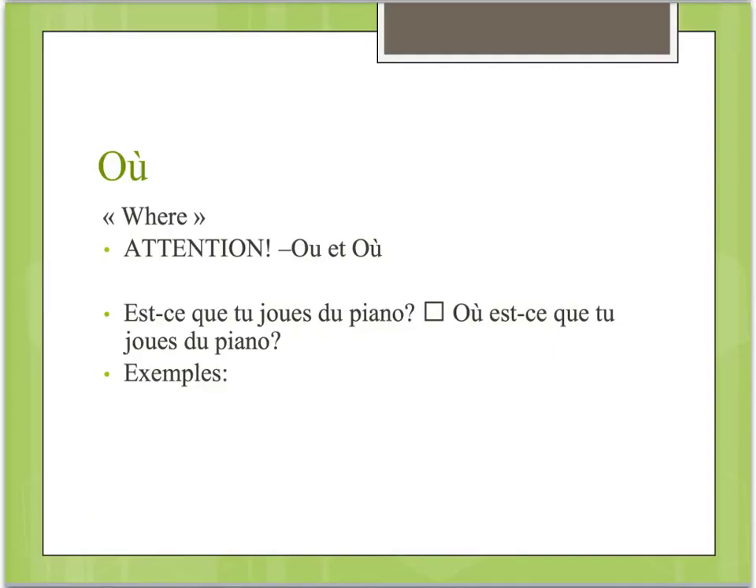The formation of the questions that use question words is actually quite simple. All you have to do is take a regular yes or no question that uses est-ce que. For example, est-ce que tu joues du piano? And you simply add the question word in front of est-ce que. Où est-ce que tu joues du piano?